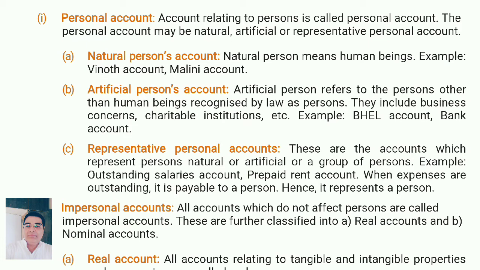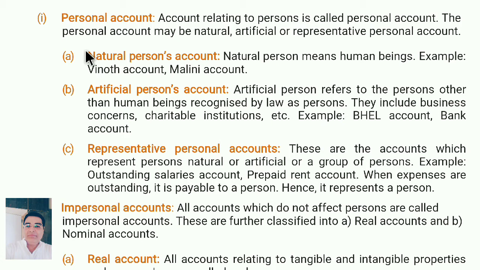Today we are going to discuss how to prepare journal entries. Before we start the journal entry, you must know what is personal account, real account and nominal account. So in this video we are going to discuss personal account, real account, nominal account, golden rules of accounting as well as some illustration sums of journal entries.